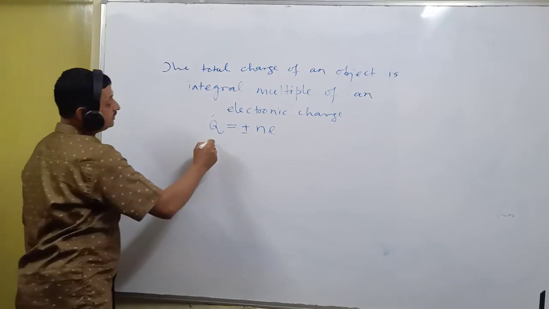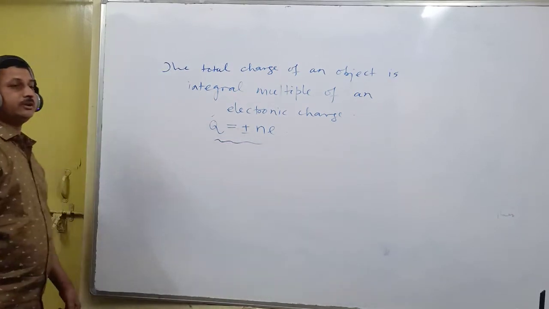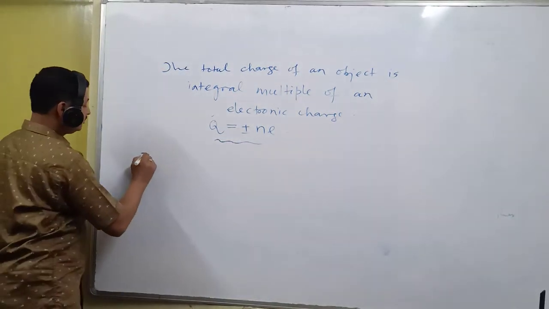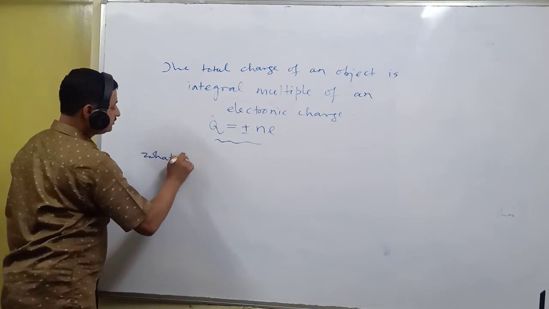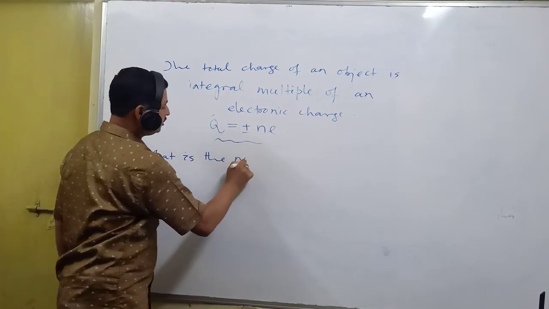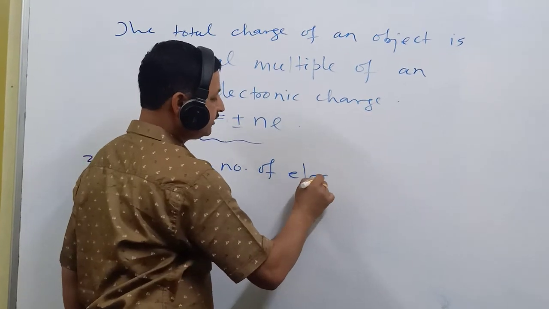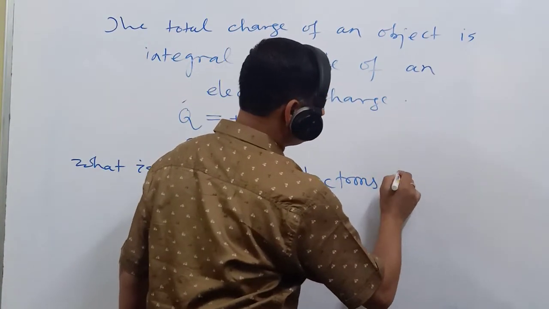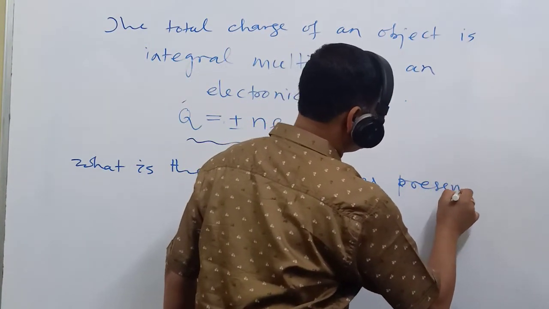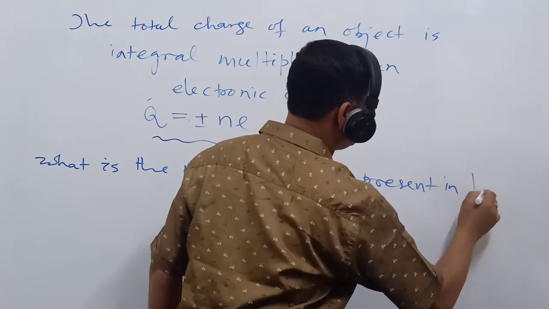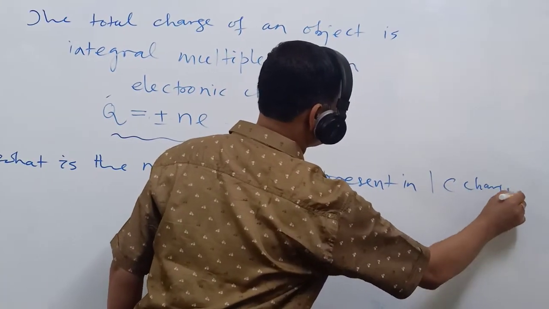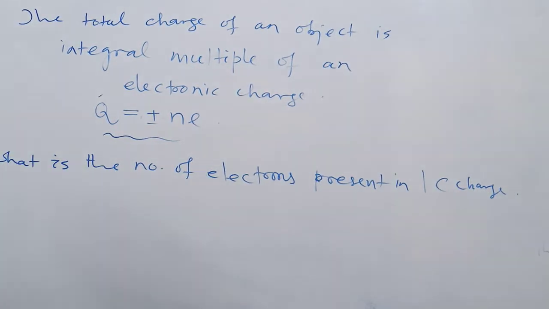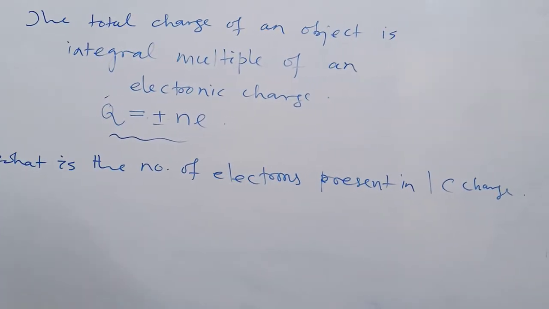And by using this formula, you can solve numericals like: what is the number of electrons present in 1 coulomb charge? Perhaps I have forgotten, what is the SI unit of charge?